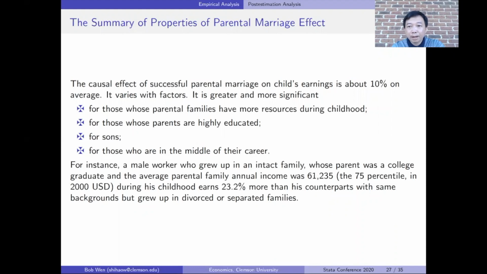The empirical evidence is consistent with the hypothesis of the parental marriage effect on child's earnings I proposed.